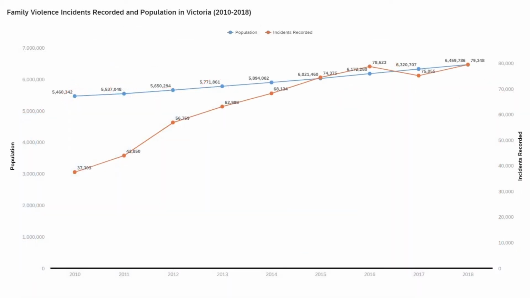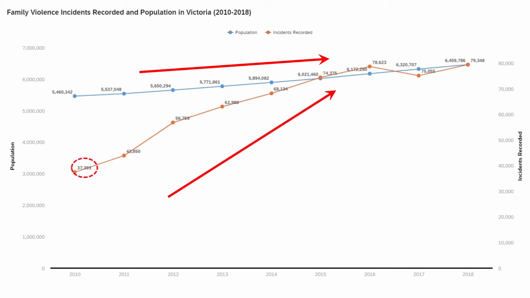Looking at the number of incidents in Victoria between 2010 and 2018, it is noted that even though the population gradually increased, the number of incidents has doubled from over 37,000 incidents in 2010 to around 79,000 incidents in 2018.